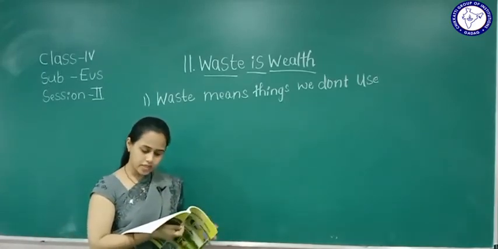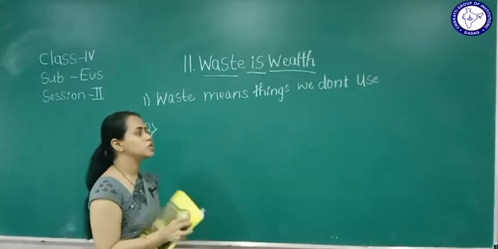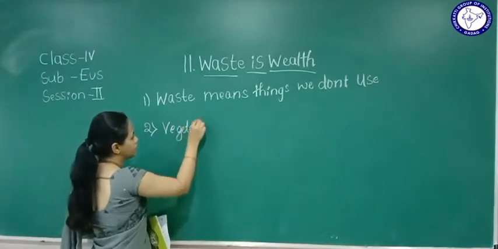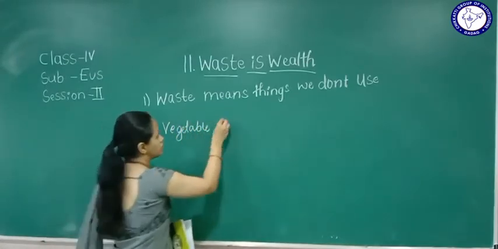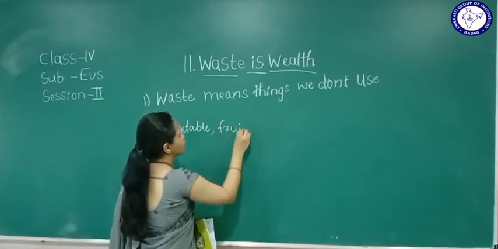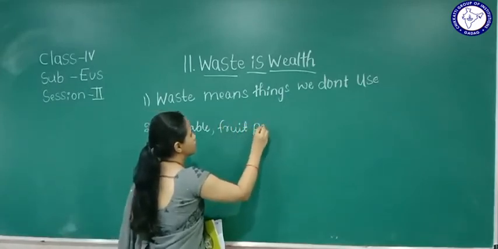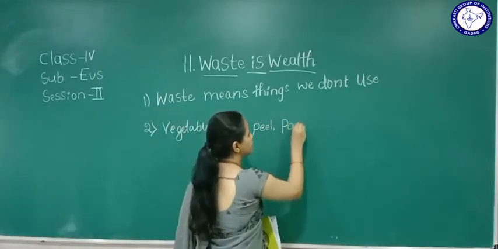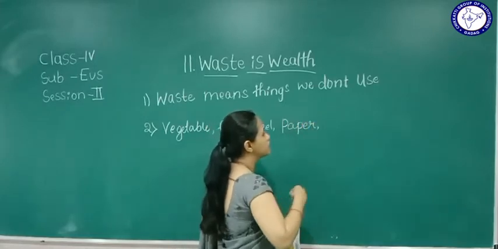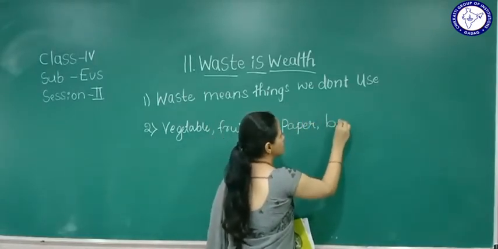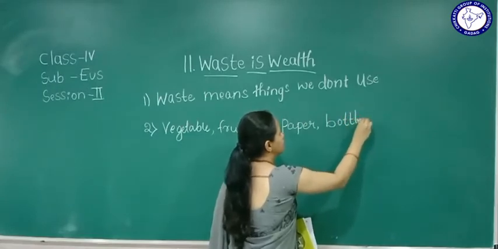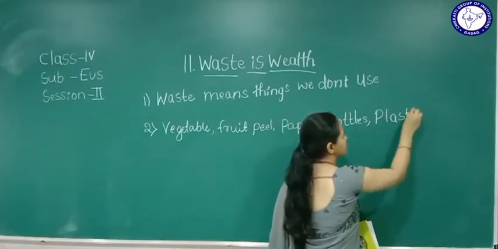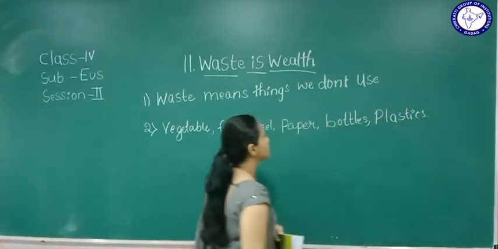Write any 5 things that you throw as waste. What do we throw? Vegetable peel, fruit peel, paper, bottles and plastic, okay?